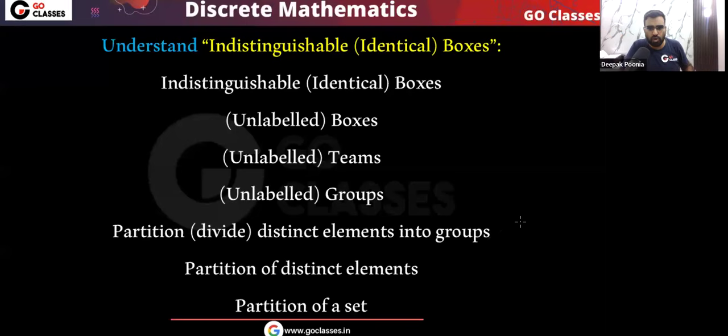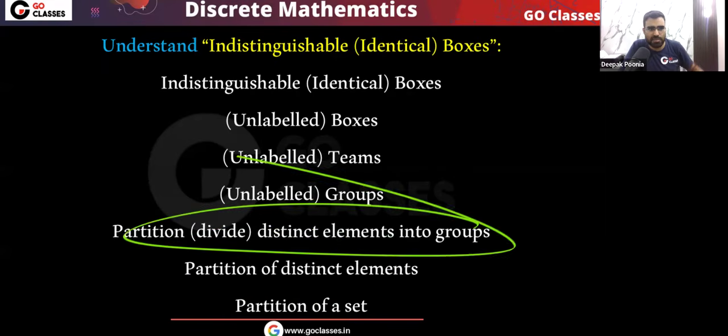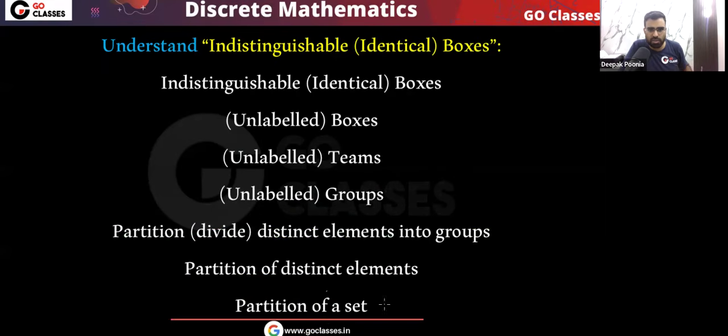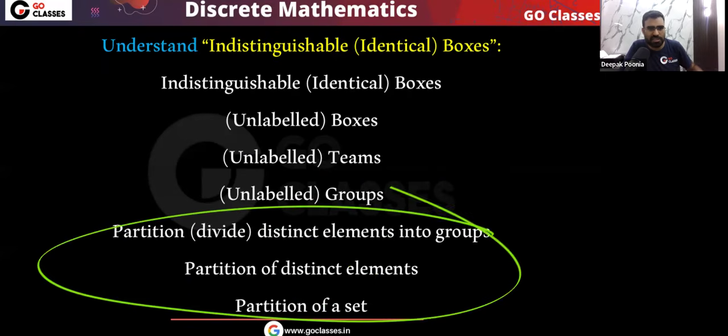Okay, so the groups are unlabeled. So I can say this is also distinct objects and identical boxes. Also this point, partition of distinct elements, this is the same as this. Also partition of a set, you know that a set has distinct elements. In a set we have distinct elements, so all these 3 things are the same.